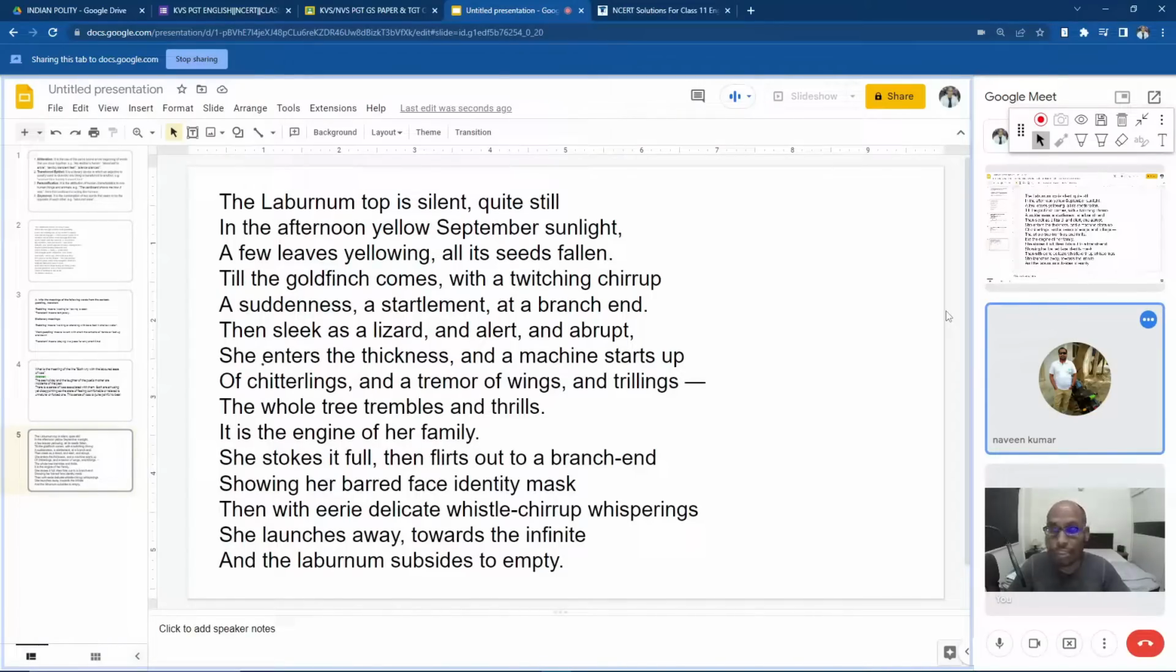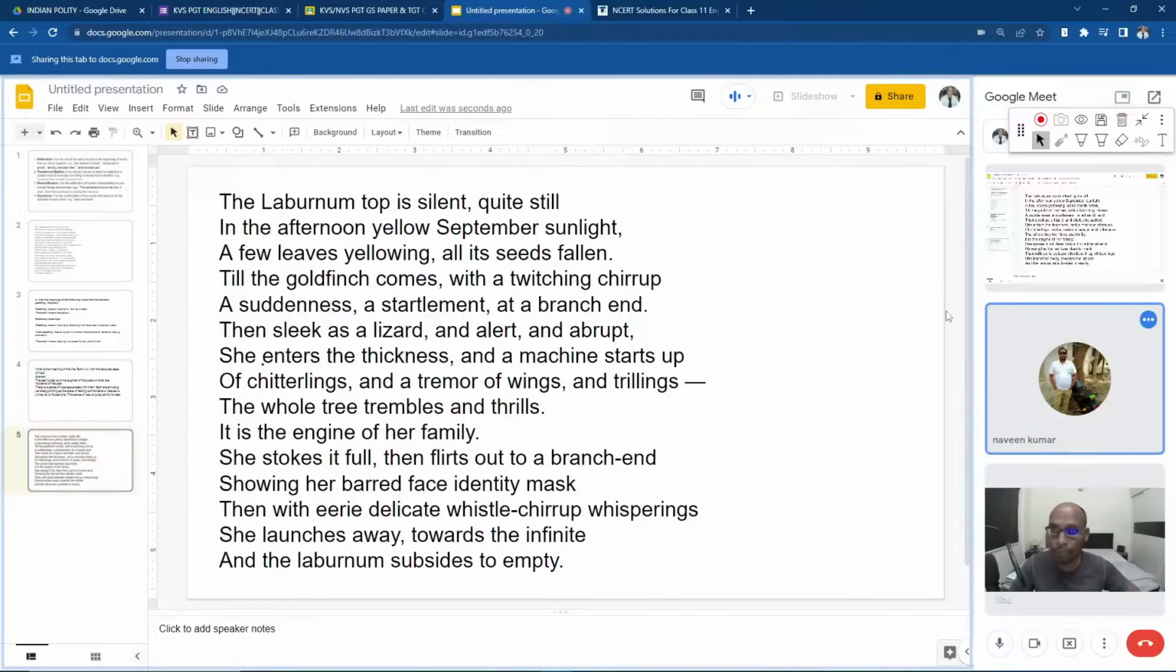Completion of the first poem, A Photograph. Now let us start the second poem from the class 11 textbook, Hornbill. So we are going to complete one more poem today, so that we can complete three poems, and then two more poems are there which we are going to complete in the next class.